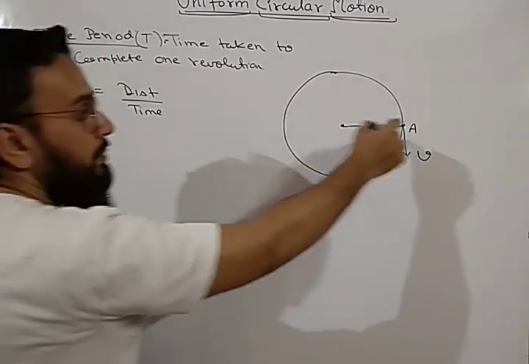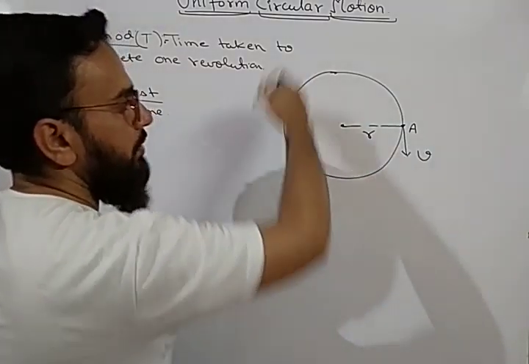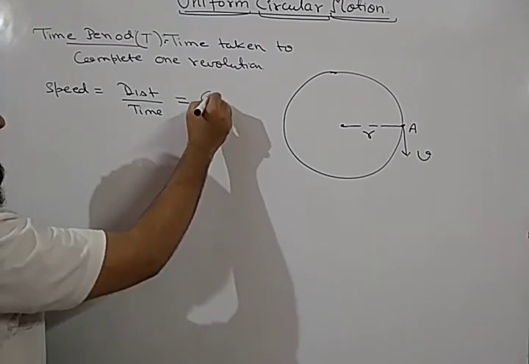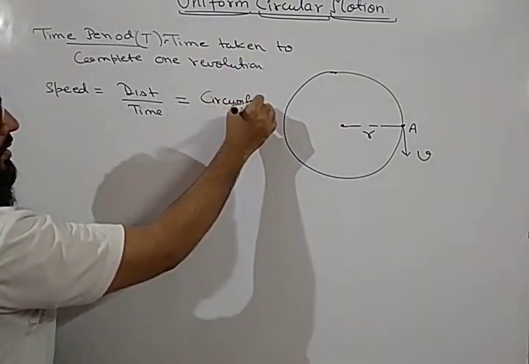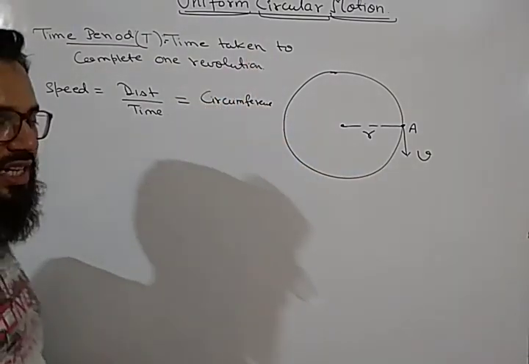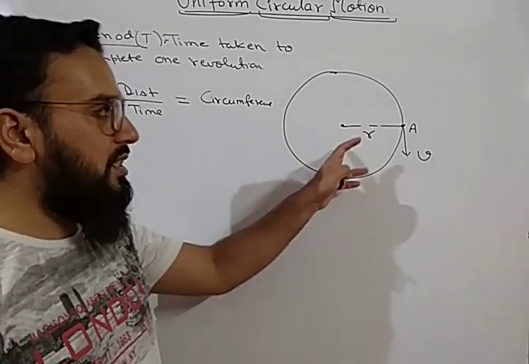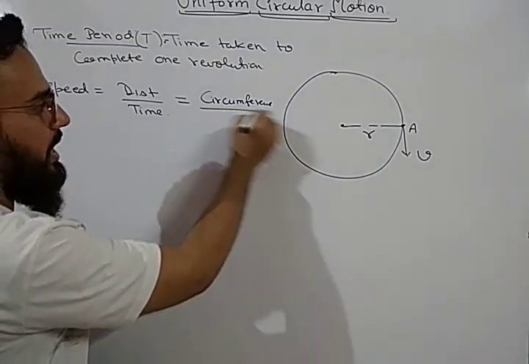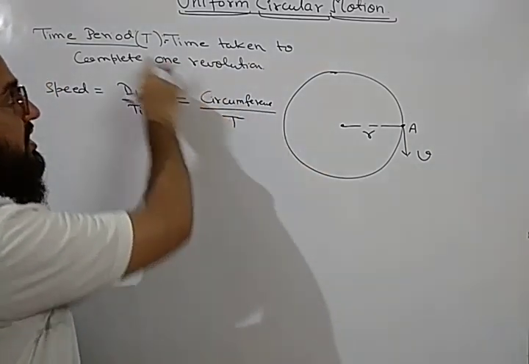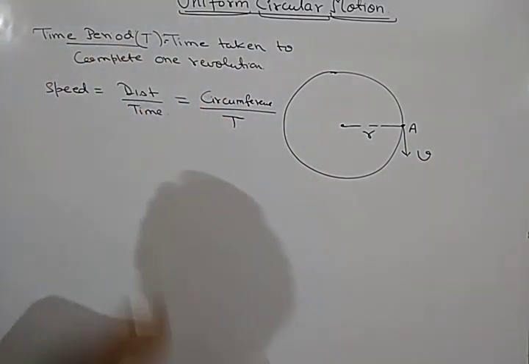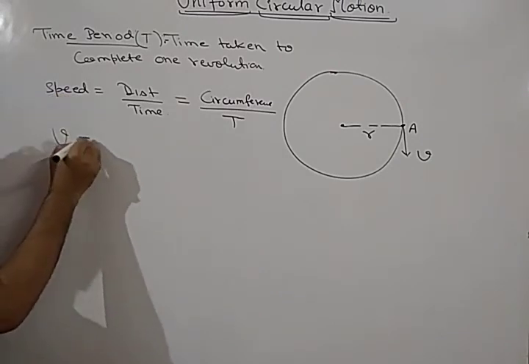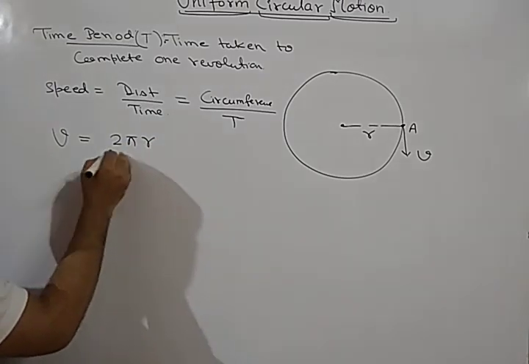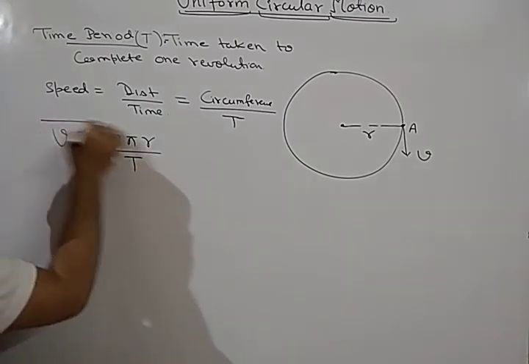Okay, and in one complete circle, one complete revolution, what will be the distance? Distance will be equal to circumference. I am talking about only one circle. So for one circle, the distance is only circumference. And what is time? It will be capital T, which is time period. So what will be the formula of speed? It will be v is equal to, what is the formula of circumference? Circumference is equal to 2 pi r, and this is capital T, which is time period.